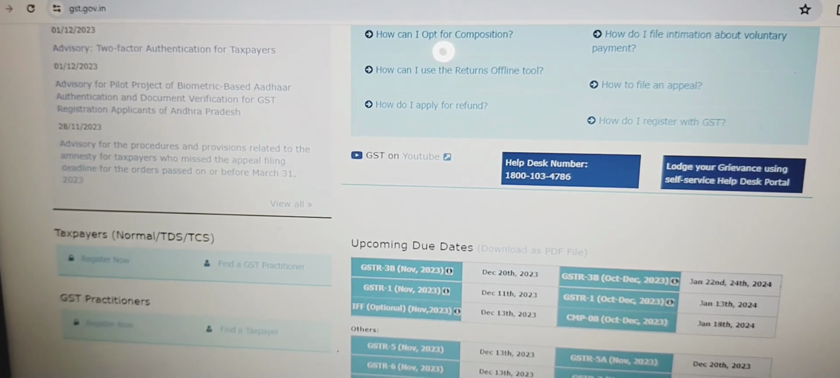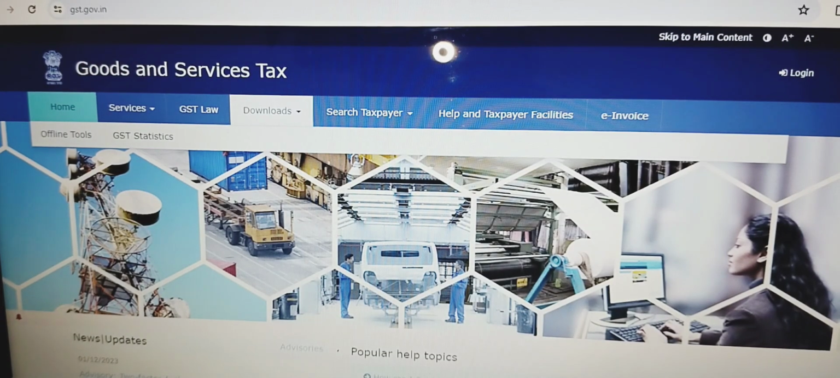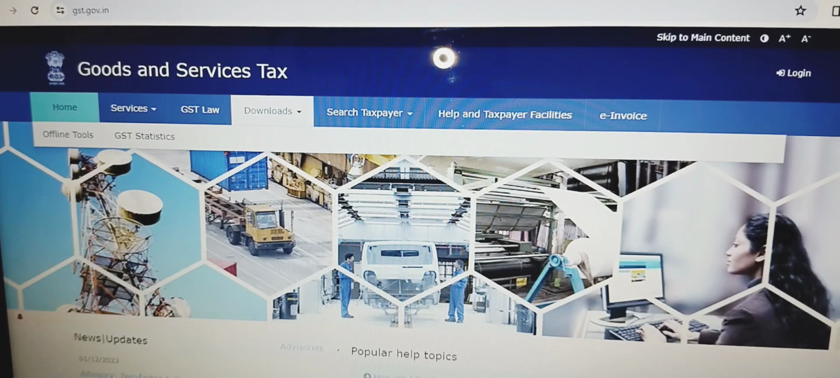So these are the two websites which you have to know, and try to visit the websites personally and try to learn more practically. Okay, so that is most important while you are studying these types of live subjects. Okay, so now let us understand more about this GST.